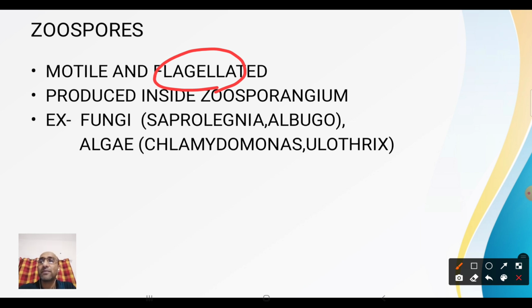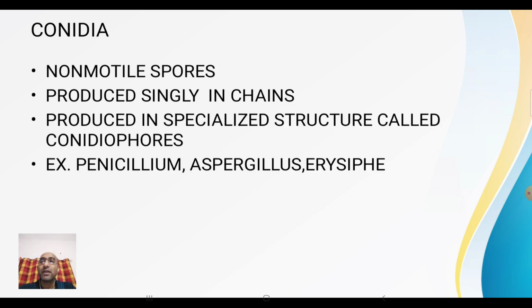Examples where zoospores are found include fungi and algae. In case of fungi, Saprolegnia and Albugo. In case of algae, Chlamydomonas and Ulothrix are the examples where zoospores are found. Got it? Now come to conidia.